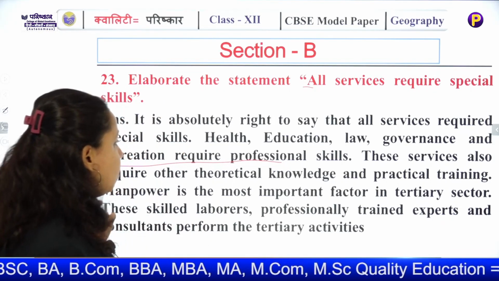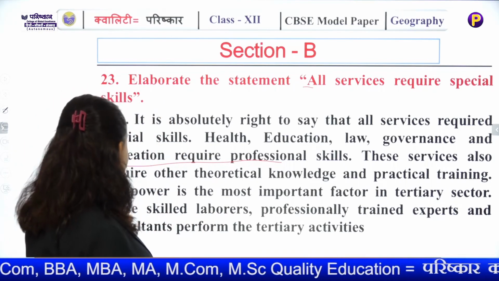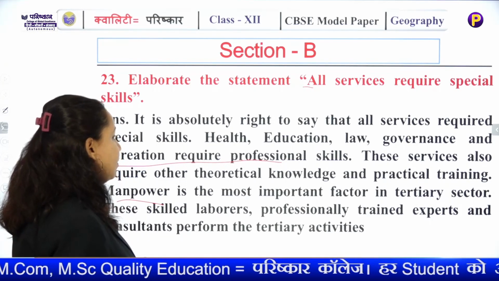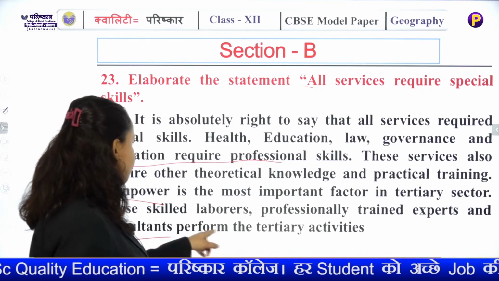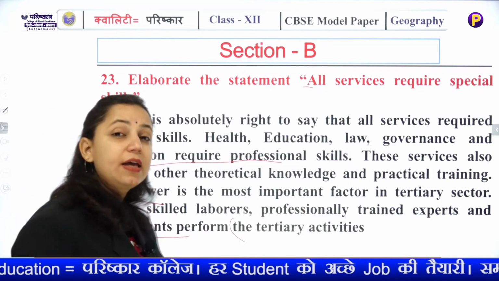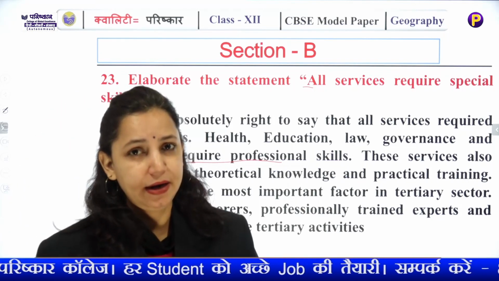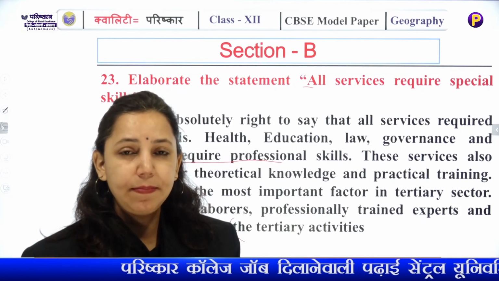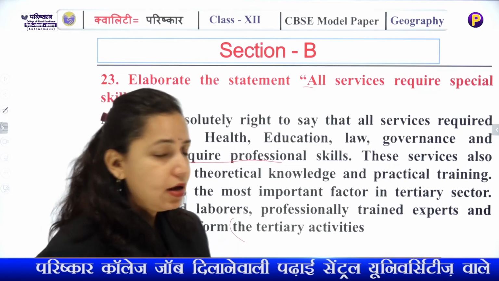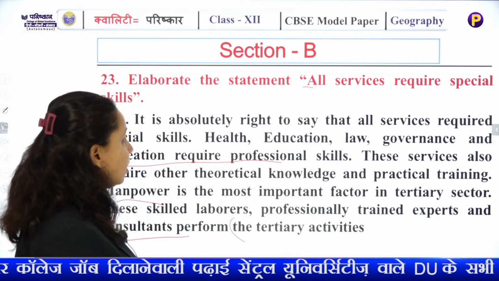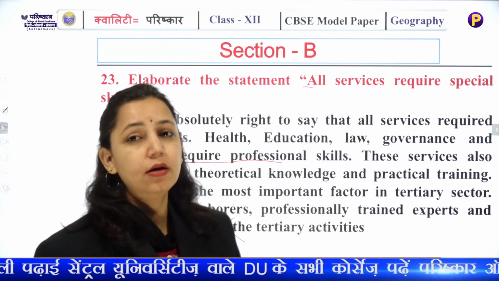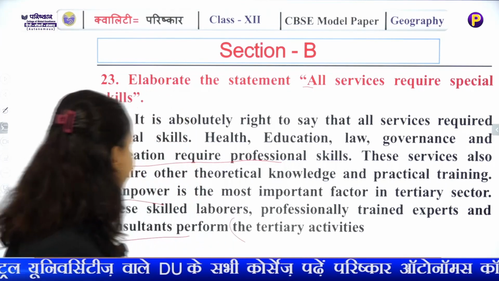Manpower is the most important factor in the tertiary sector. These skilled laborers, professionally trained experts and consultants, perform tertiary activities, and skilled labor is highly paid and has a better standard of living in society. So the special services require special skills.